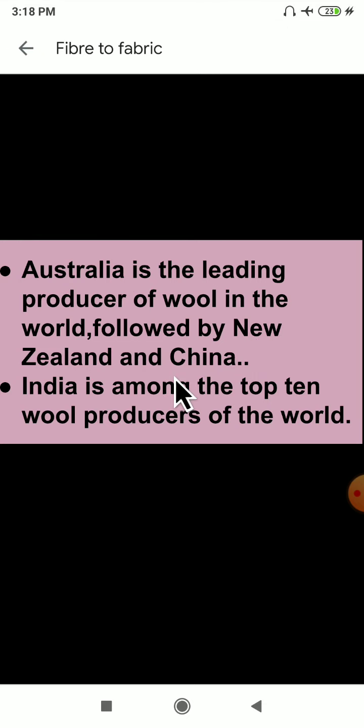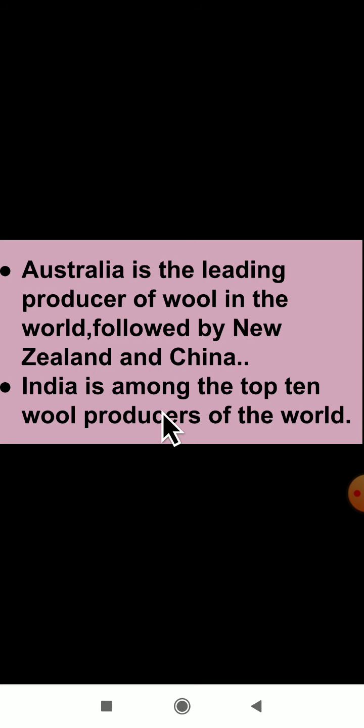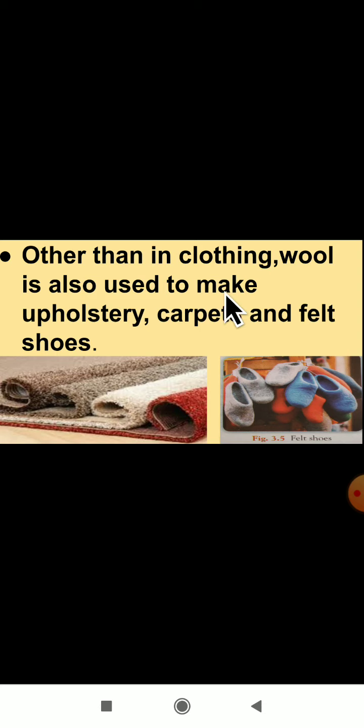Remember, India is among the top 10 wool producers of the world. In the top 10, India is also there in wool producing. Other than clothing, wool is also used to make upholstery, carpets and felt shoes.